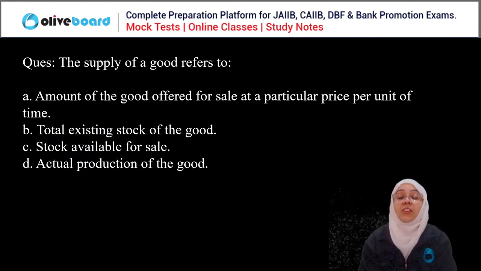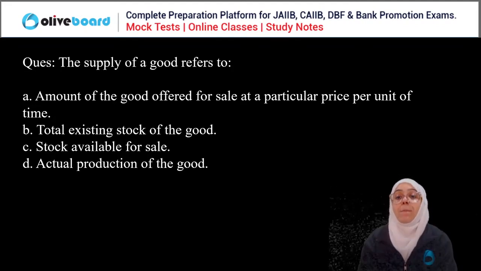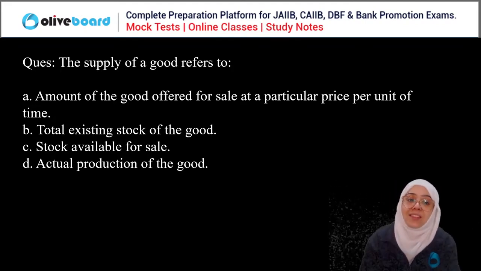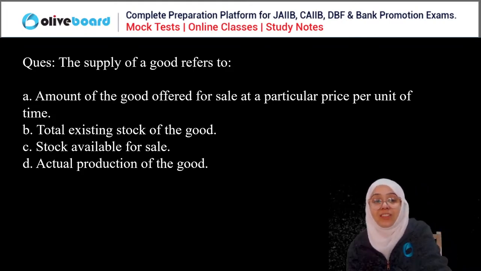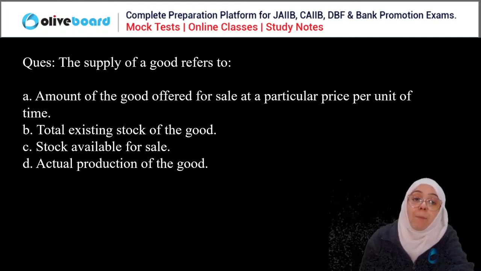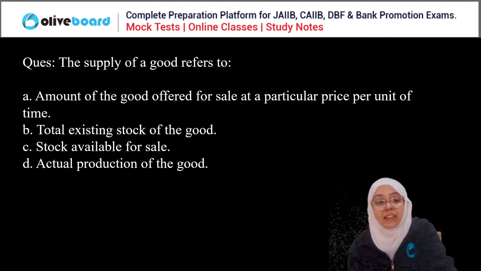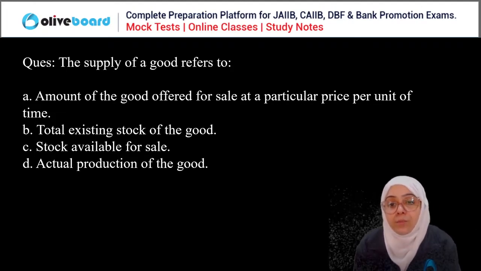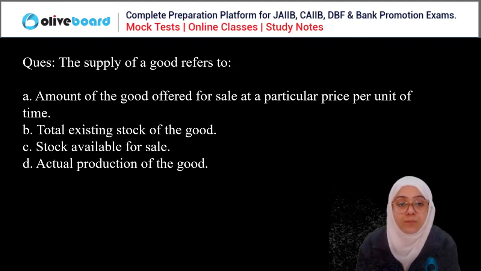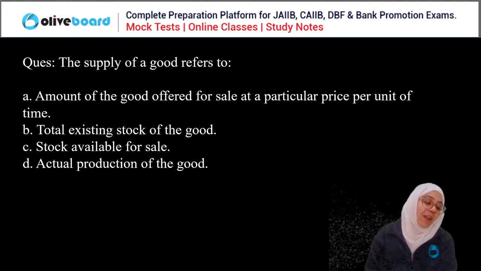The supply of the goods refers to what? Amount of good offered for sale at a particular price per unit of time. Total existing stock of the good. Stock available for sale. Actual production of the goods. Which of the following best defines the supply of the good? Everyone, please answer this question.